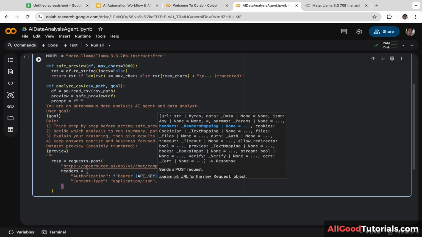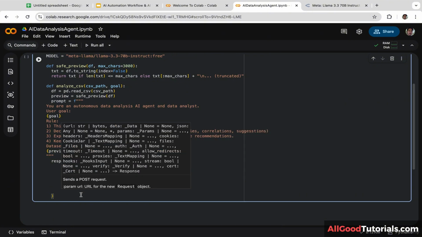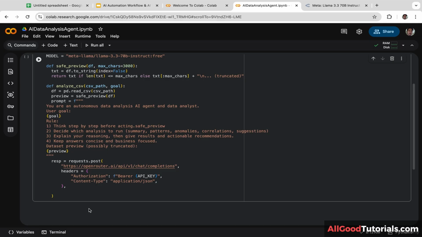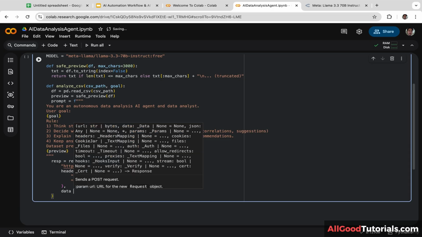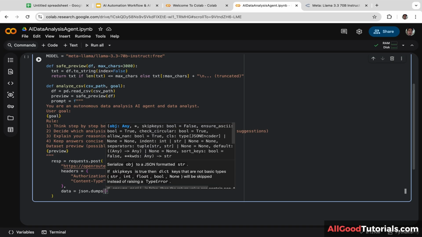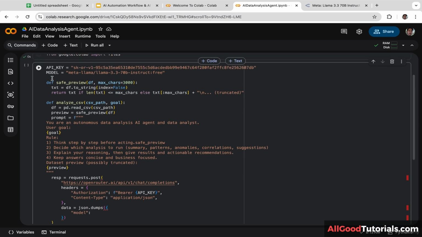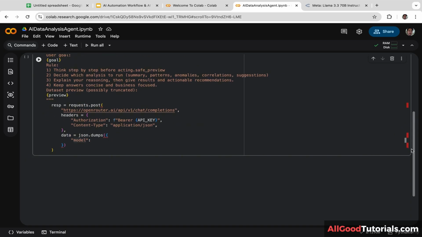And let's add a comma. Let's add a comma again. Next, we are going to convert the Python dictionary into a JSON payload. data = json.dumps. Okay, now we are going to specify which AI model should process the prompt. We are going to set the model to Llama. So let's scroll up and copy and paste this and put it here.